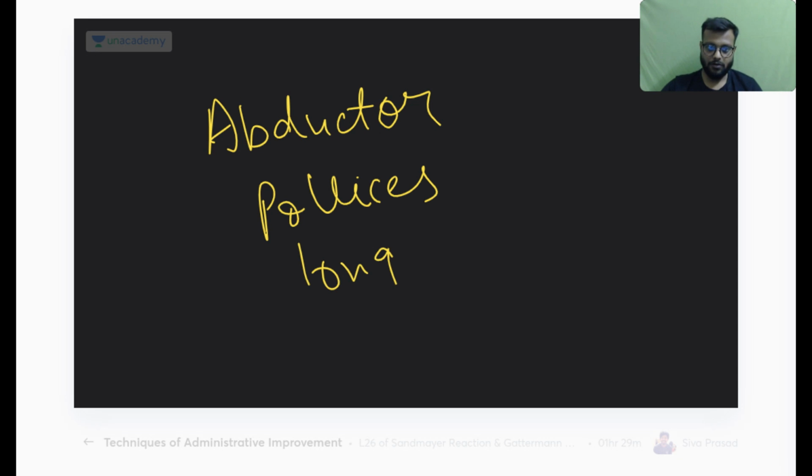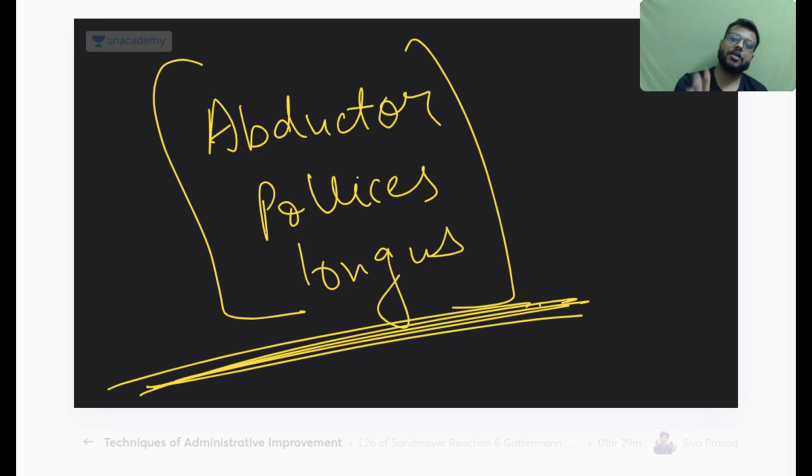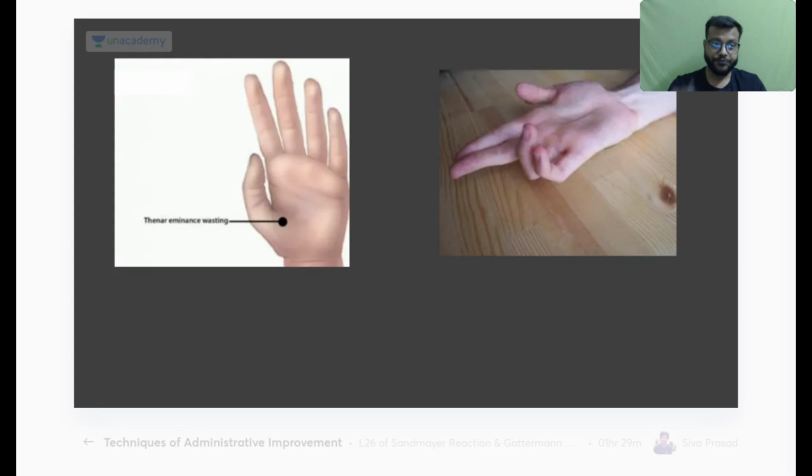pollicis longus. Okay, very important. In NEET PG 2021 there was a direct question, just the image was given and you needed to identify which nerve we are testing. Okay, very important, very easy, remember this.